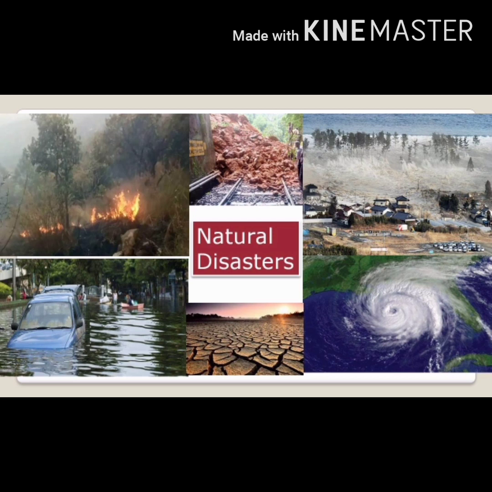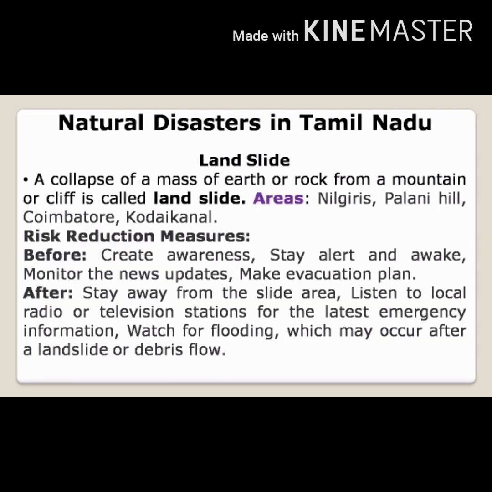Natural disasters in Tamil Nadu. A sudden natural catastrophe that causes great damage or loss to lives and properties is called a disaster. Landslide: a collapse of a mass of earth or rock from a mountain or cliff is called a landslide. Areas: Nilgiris, Palani Hills, Coimbatore, Kodaikanal.